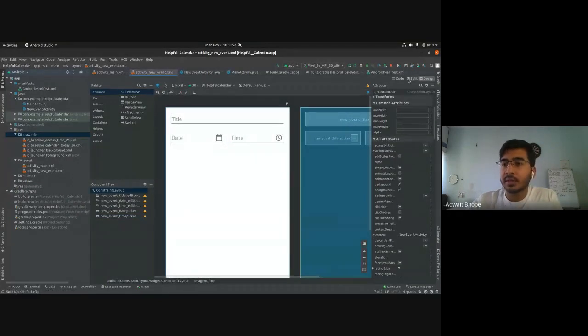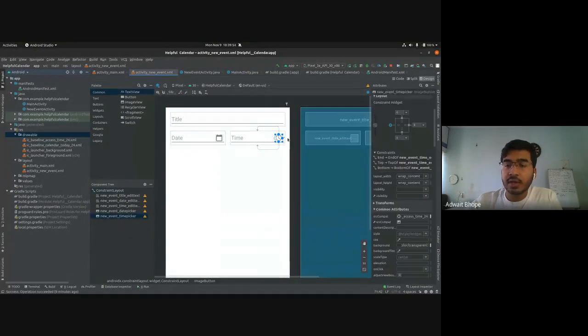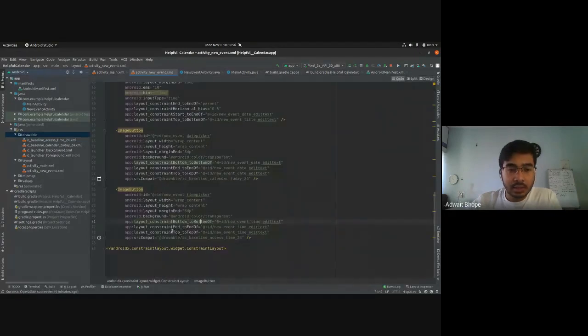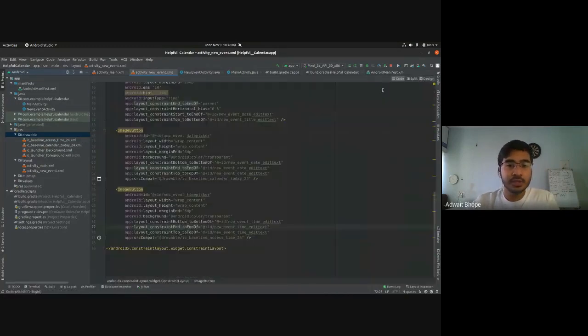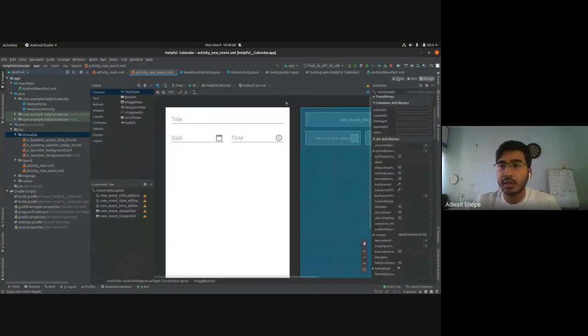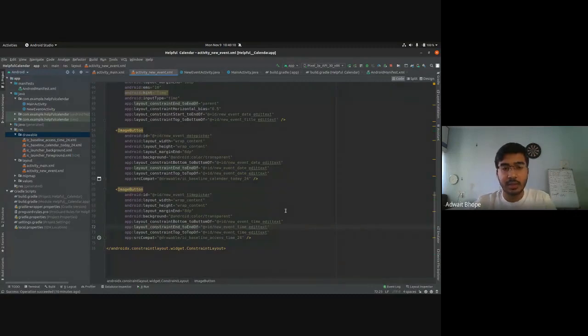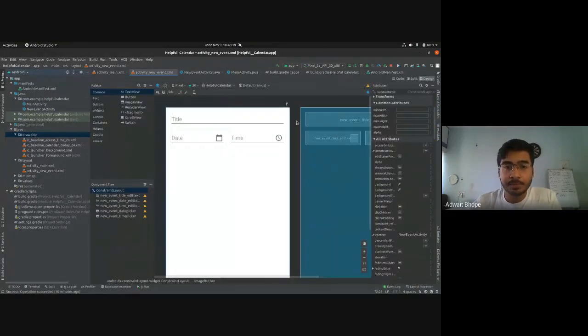So this is how it is basically. So if you check it for the right constraint, it will be like constraint end to end of event time edit text. So I hope that makes it clear. So you don't really need to do this, but sometimes when you have errors like this, like what I just had, you might have to tinker with this XML, and just knowing what it is basically can give you the authority to override whatever this design is doing.